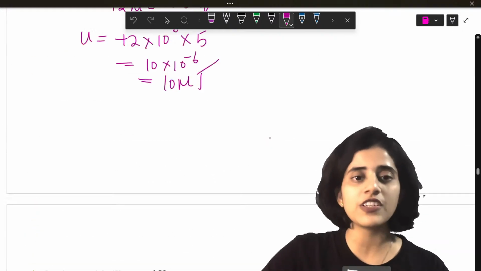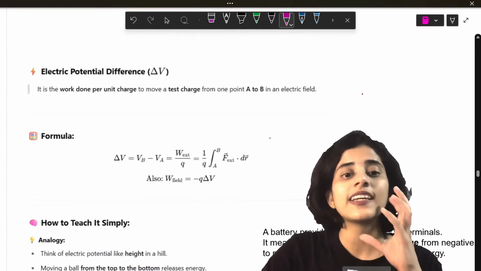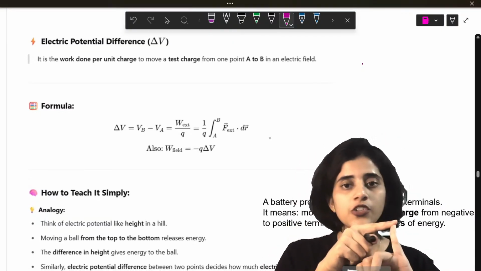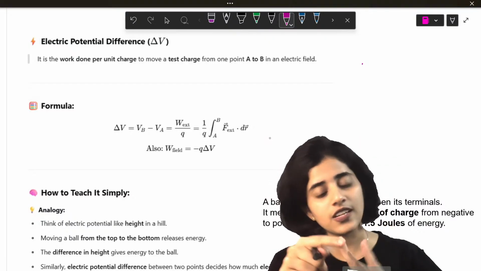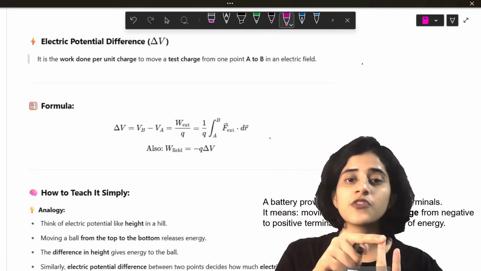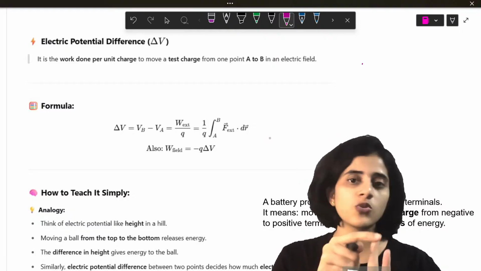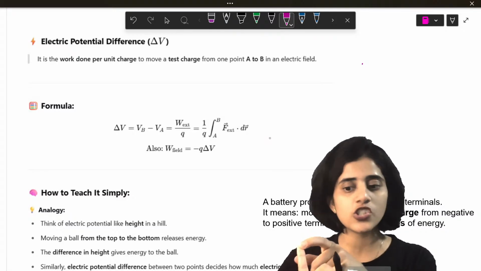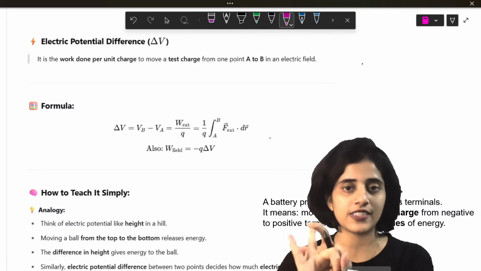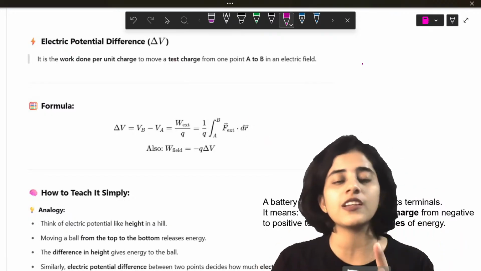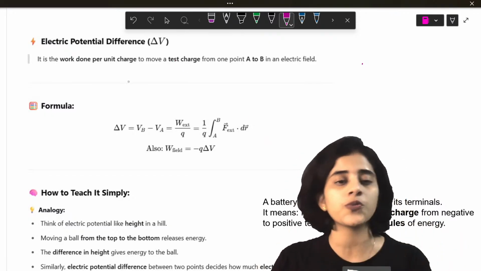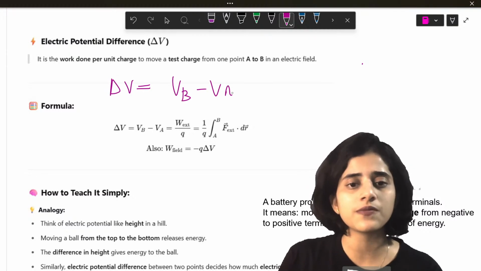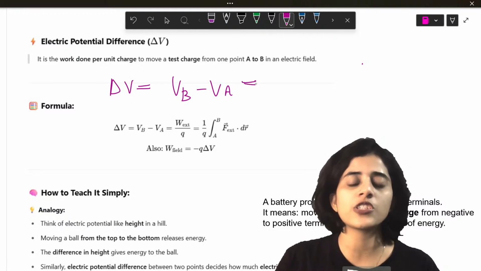So, that is what we were discussing. We were discussing electric potential. Now, we talked about potential energy. We talked about potential energy difference. Potential energy is U. Potential energy difference is delta U, which is U final minus U initial. Similarly, we're going to talk about electric potential, which is voltage, and potential difference. Same thing. So delta V. Earlier what we discussed was delta U. So what is delta V going to be equal to? VB minus VA.